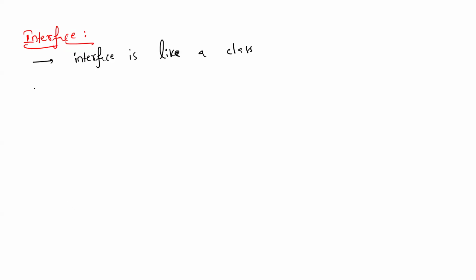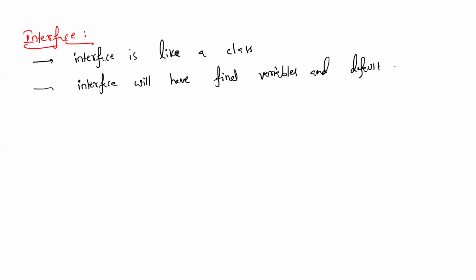What will an interface have? Interface will have final variables and abstract methods. Sorry, not default methods: final variables and abstract methods.